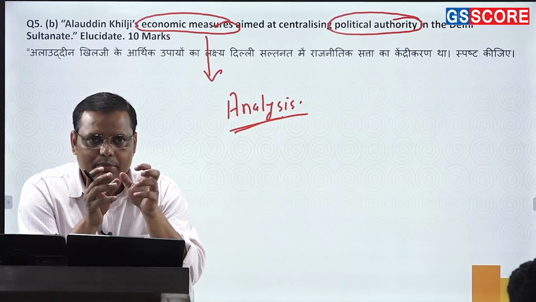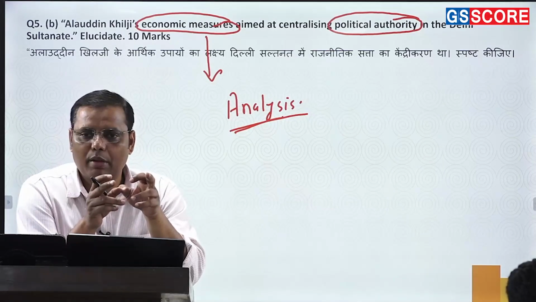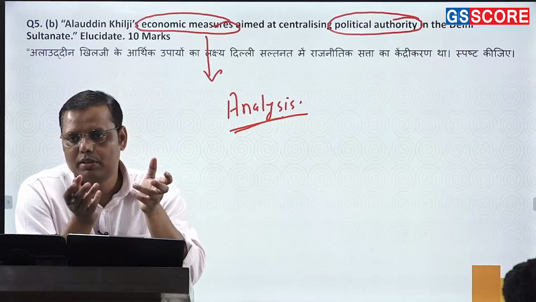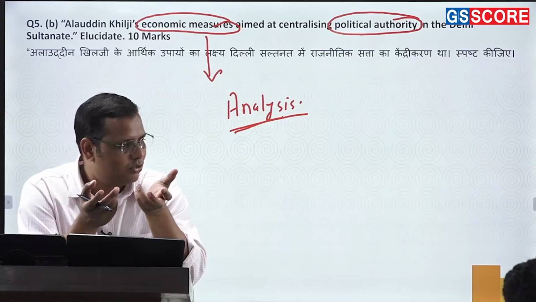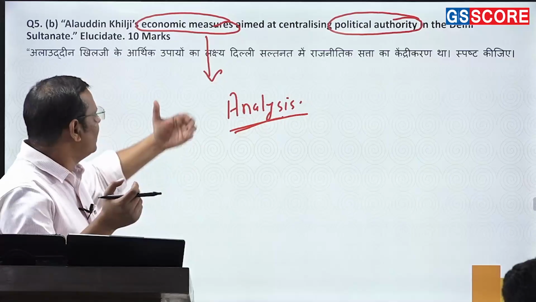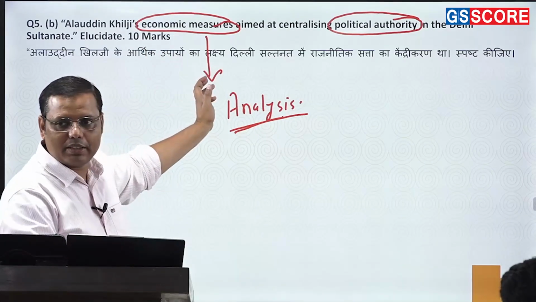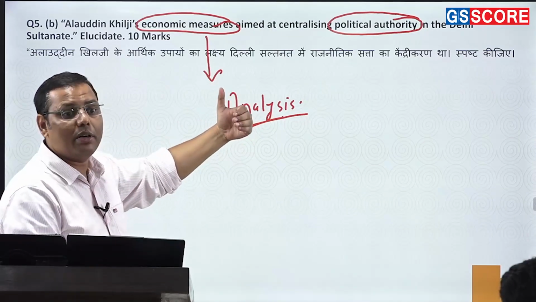जब आप economically अपने आप को powerful बनाना चाहते हैं, इसका मतलब you wanted to make yourself capable of holding a huge army. That was possible only once you have some monetary strength, right? And in fact उसको कैसे settle कर सकते हैं आप? उसके market reform से बता सकते हैं, या फिर उसके land revenue reform से बता सकते हैं कि this is what he wanted. And on the other hand, as I told you, he had been continuously trying.